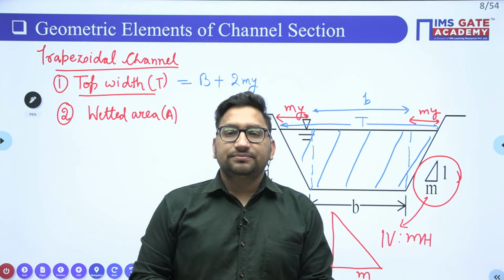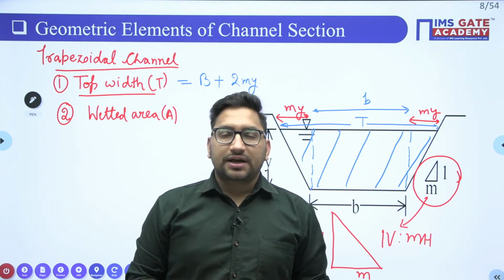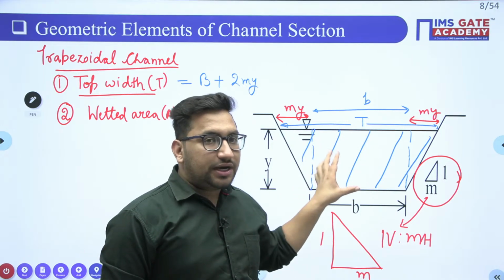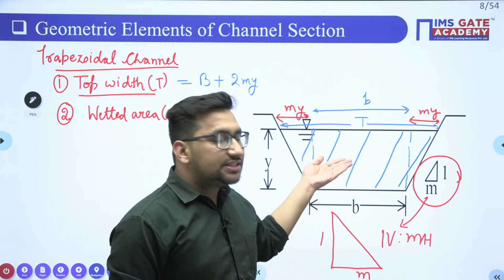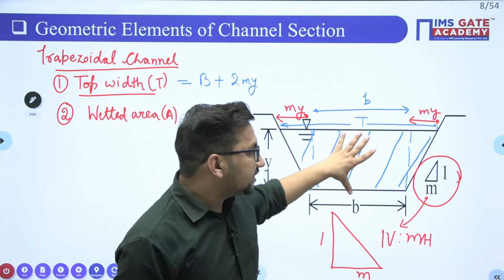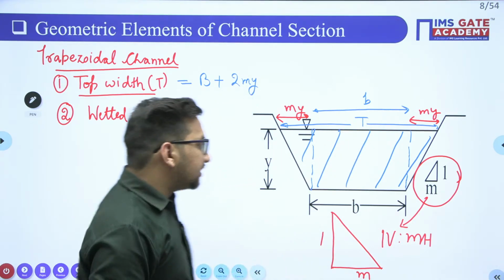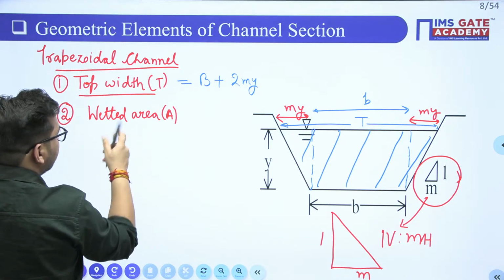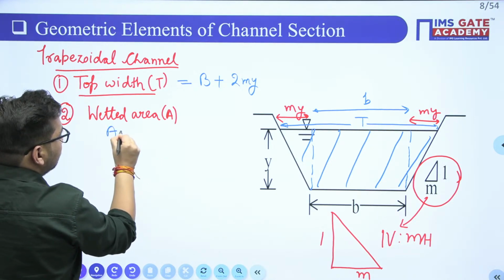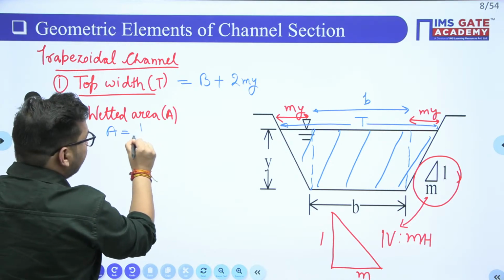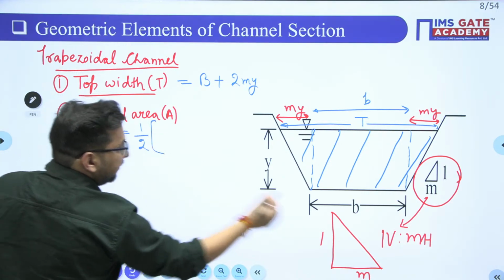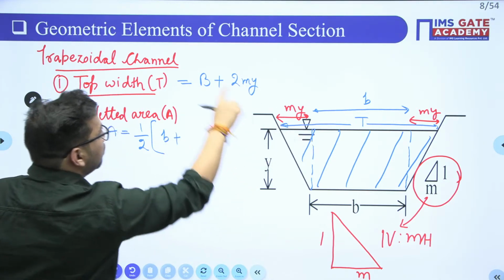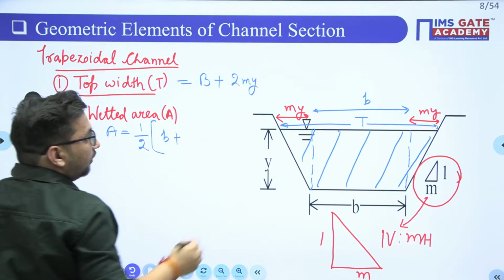Right? Now let's try to find out the area of this trapezoid. It is half the sum of parallel sides into the distance between these parallel sides. What will be this value? The area is going to be equal to half, this base width is b, plus the top width. Top width is b plus 2my.